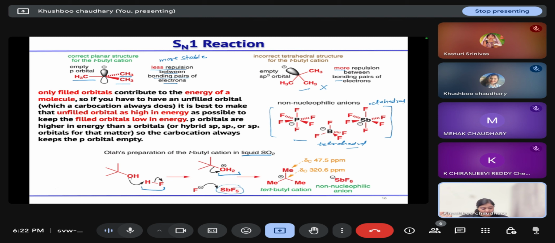This tertiary carbocation can be isolated, and in this case the NMR values of your methyl carbon and the carbon carrying the positive charge are higher, not in the region where they should be. So this shows that these are deshielded because of the less electron density around that carbon.